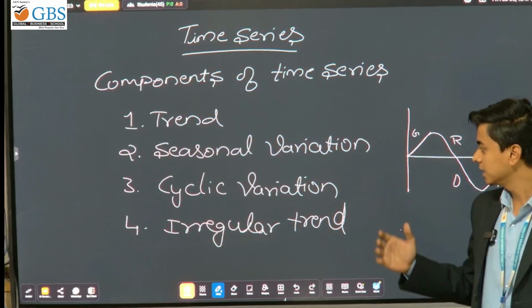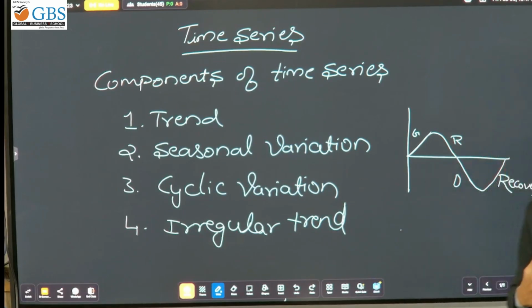The fourth one is irregular trend. Irregular trend is unpredictable or unexpected. For example, in COVID, the death rate increasing is an unpredictable or irregular trend.